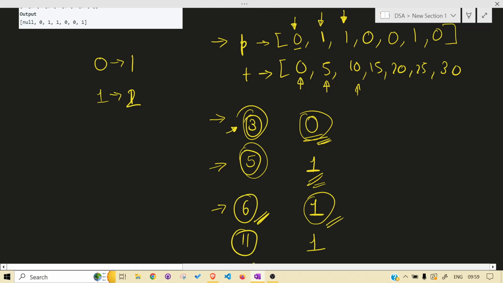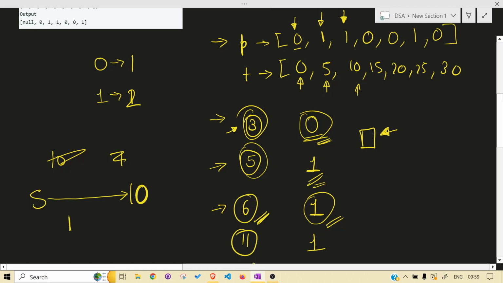So if it is not present, we check back, because in this time interval, 5 to 10, person 1 was the candidate who was most voted. So even for 6, 7, 8, person 1 will be the candidate.